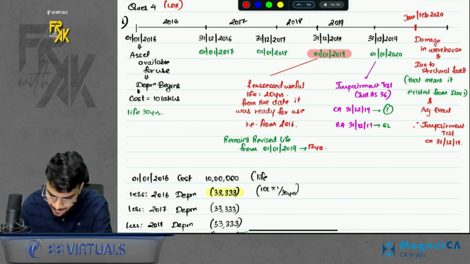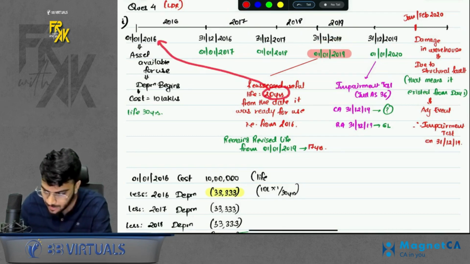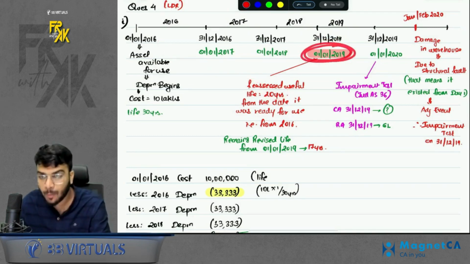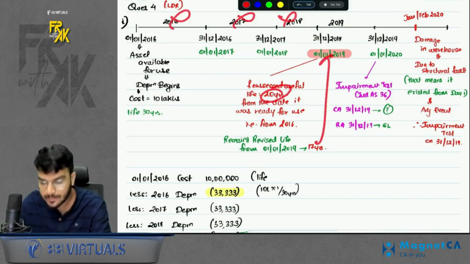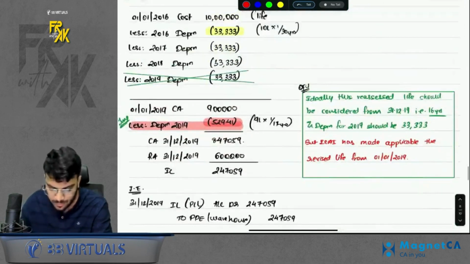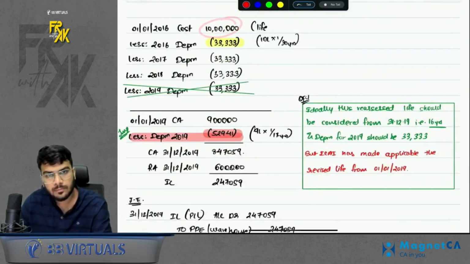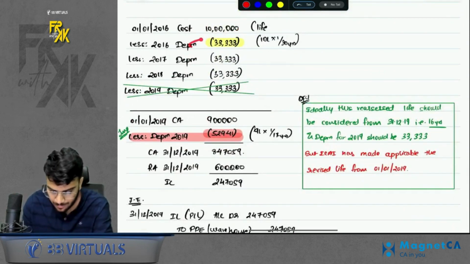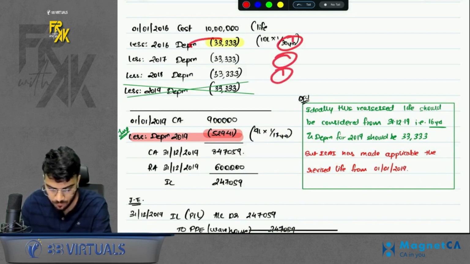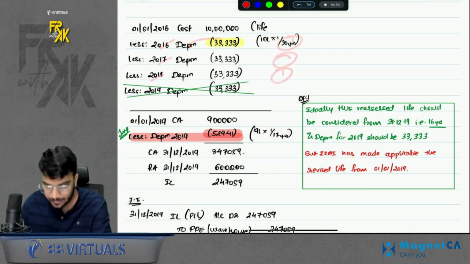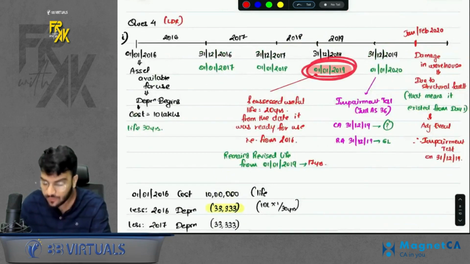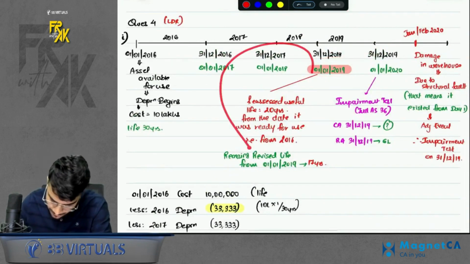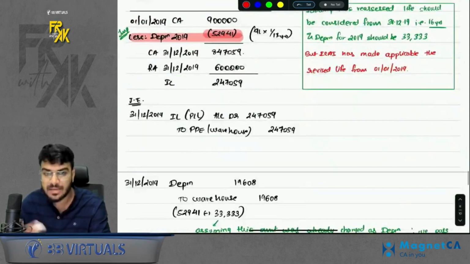So if as per 2016 the life is 20 years, if I want the life from 2019, how much will it be? 20 minus 1, 2, 3. So you will get 17 years. Okay, so what they are doing is, you have the cost of 2016, depreciate as per the normal life for 3 years, 16, 17, 18. Then for 2019, because we are assuming that the life has been reassessed on 1st Jan 19, you will take the reassessed life and find the revised depreciation.